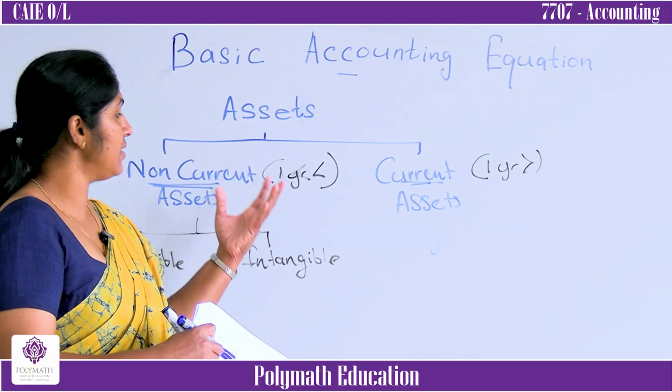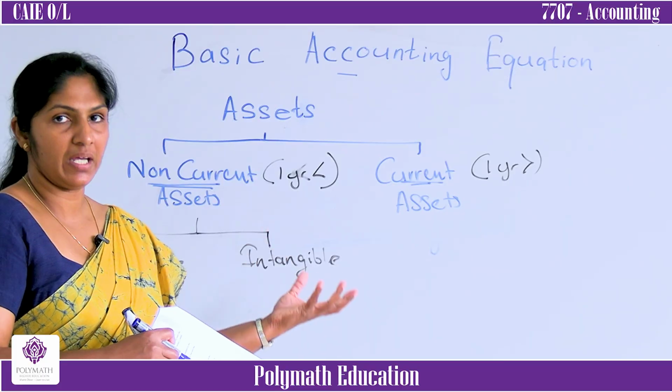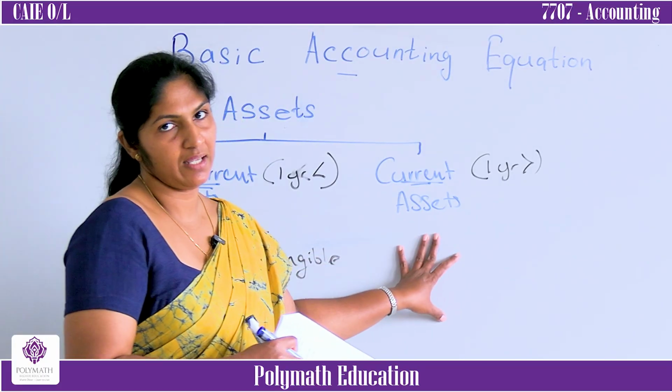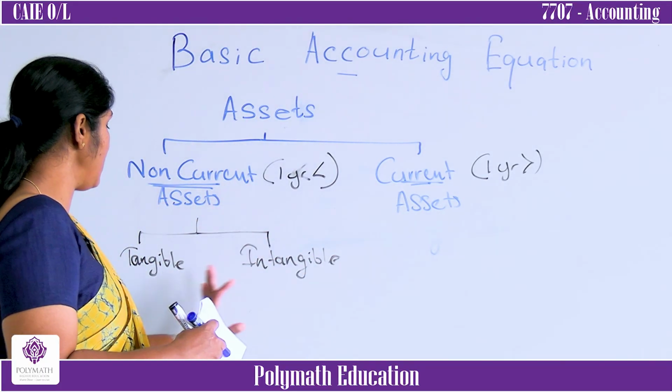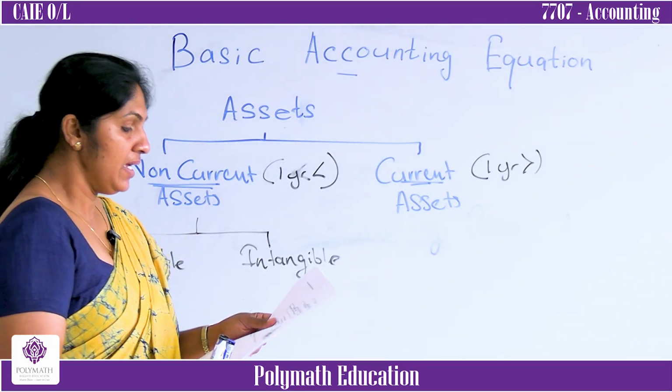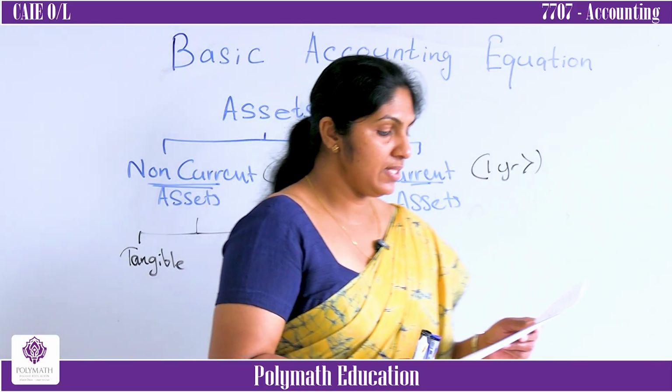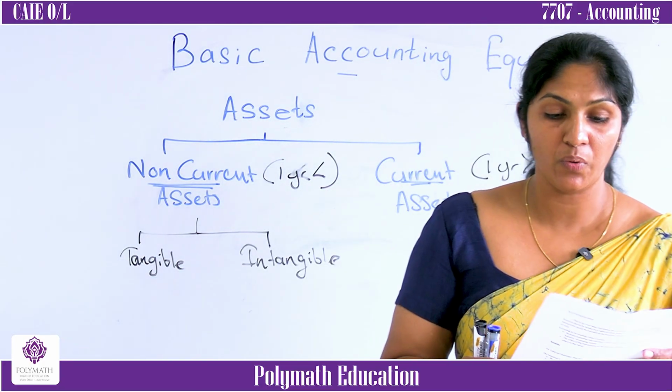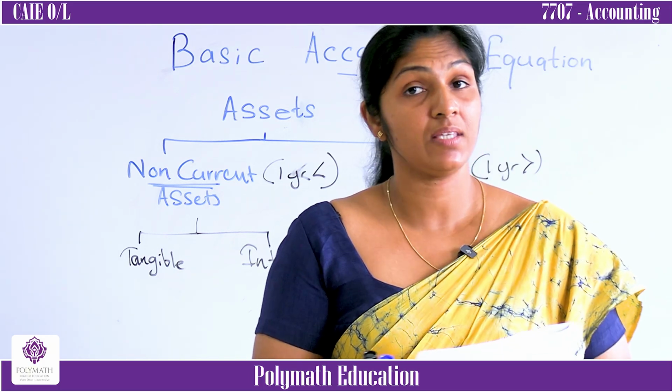Non-current assets are assets that can be used for more than 1 year. Current means less than 1 year. Non-current assets can be divided into tangible and intangible. These non-current assets have been bought with the intention of use in the business.